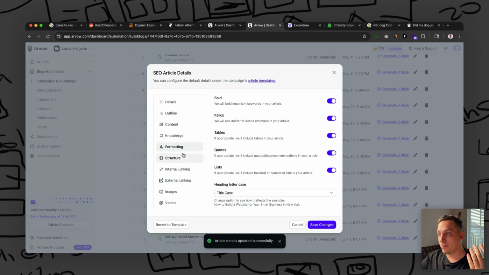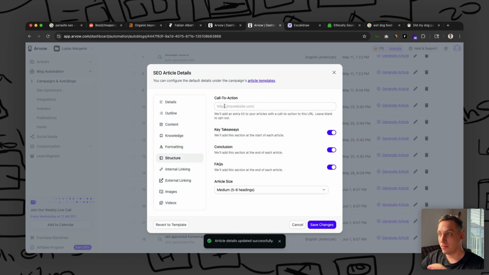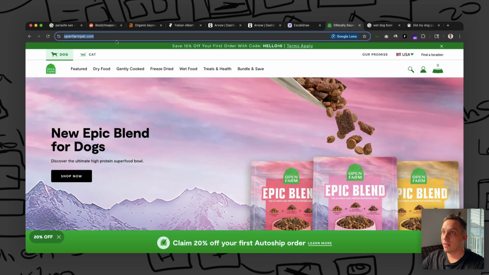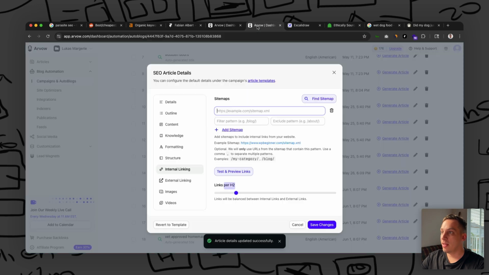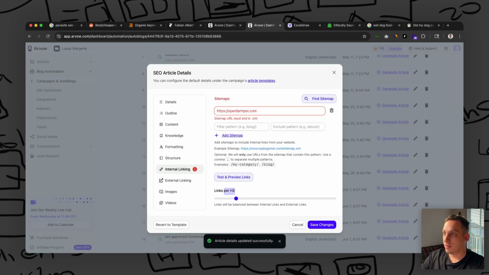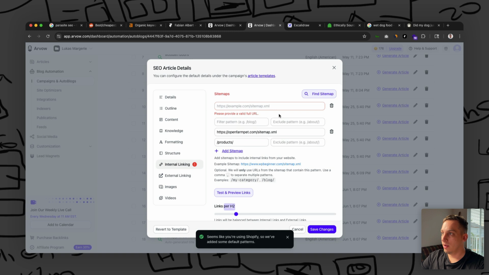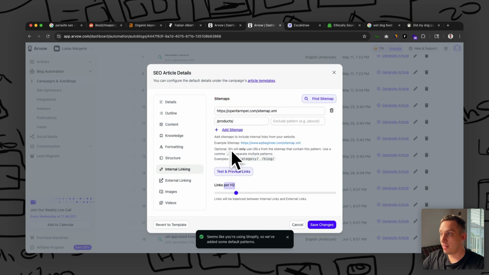You can edit the formatting, the structure. You can add a specific call to action that will automatically add at the end of the post. You can add your site's sitemap. So for example, if you have the link and you just want to copy that and then bring that over here, basically go like this, find sitemap, find, and then basically it adds it like that, right?